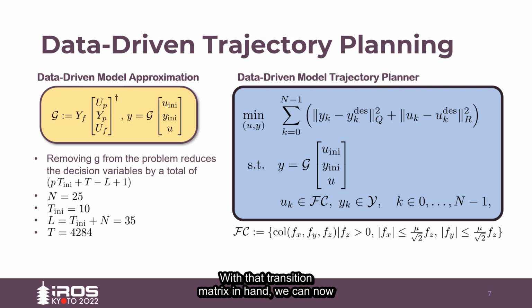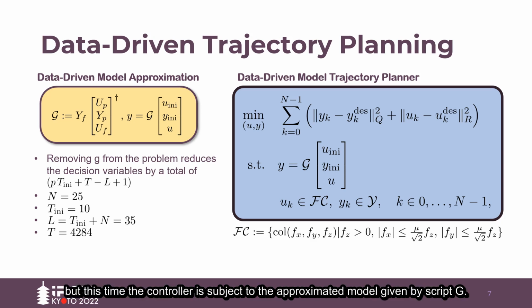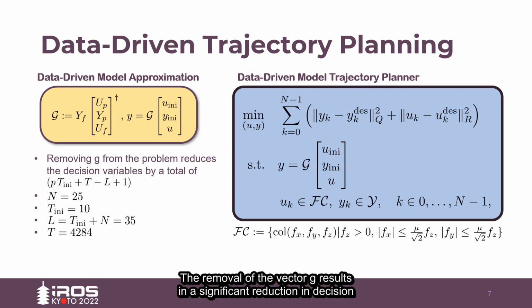With that transition matrix in hand, we can now present a tractable predictive controller for use on quadrupeds. In particular, our goal is still to track some desired inputs and outputs, but this time the controller is subject to the approximated model given by script G. The removal of the vector G results in a significant reduction in decision variables, and we're able to run this in real time because of that.